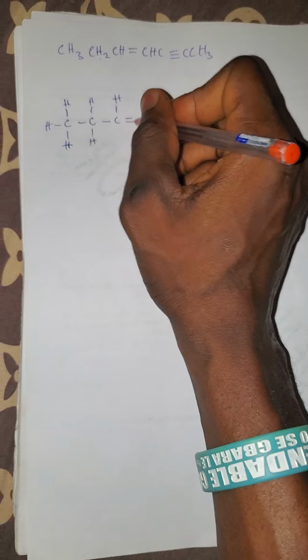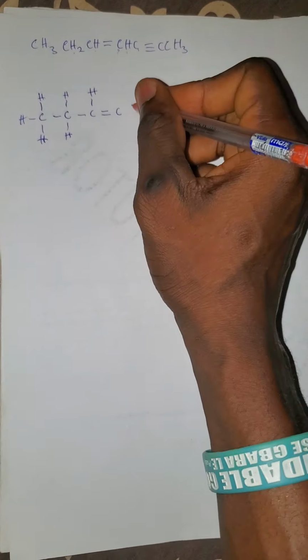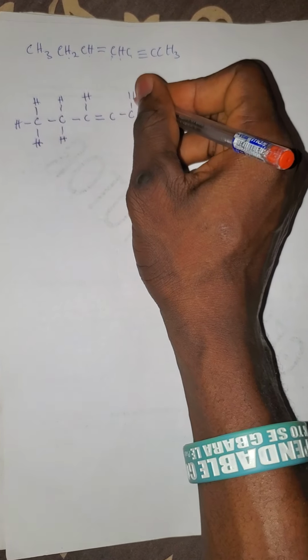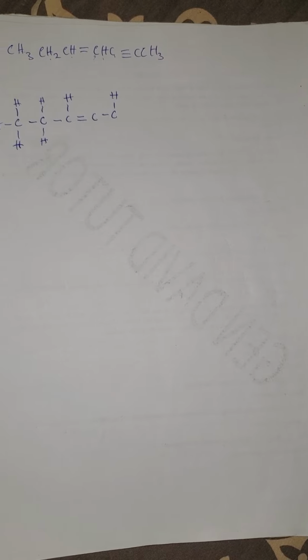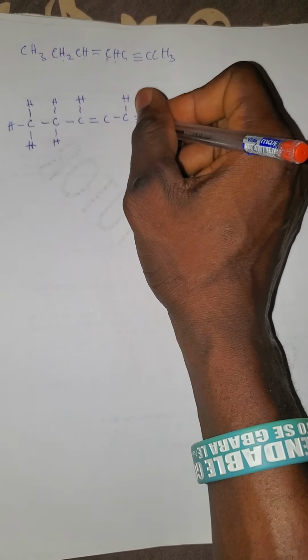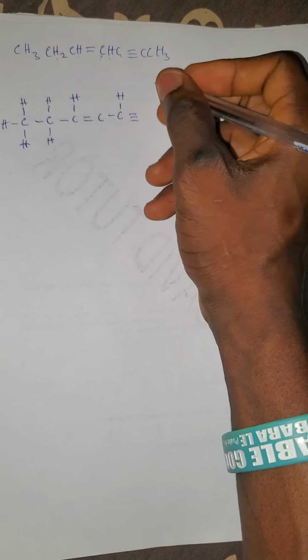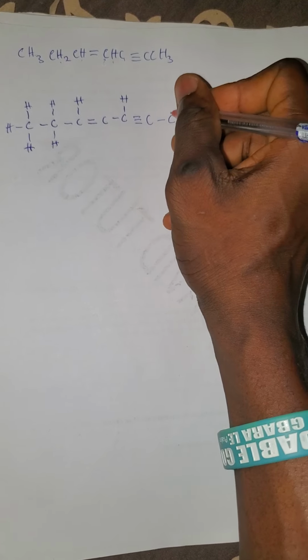Then we have the double bond. Then we have one carbon, but on this carbon we have another CH. And we have the triple bond. Then we have a carbon. Then we have CH3.